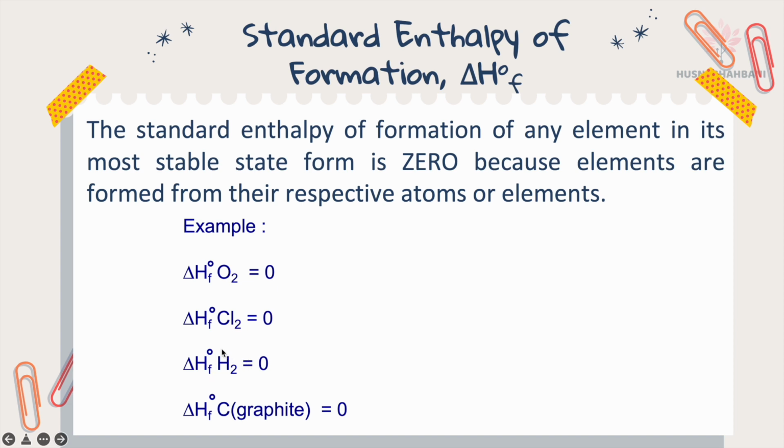For hydrogen, this is how it exists, so this is 0. And carbon in the form of graphite is equal to 0. Usually, if the question doesn't give you the value of standard enthalpy of formation of an element in its most stable state, you have to know that it is 0 because it exists as it is.